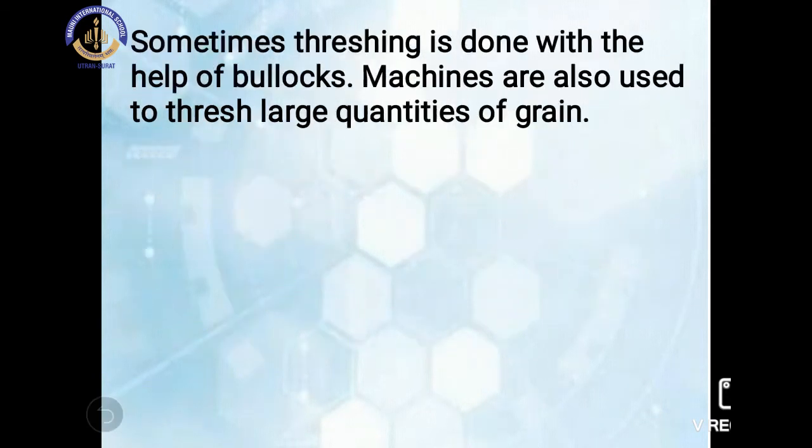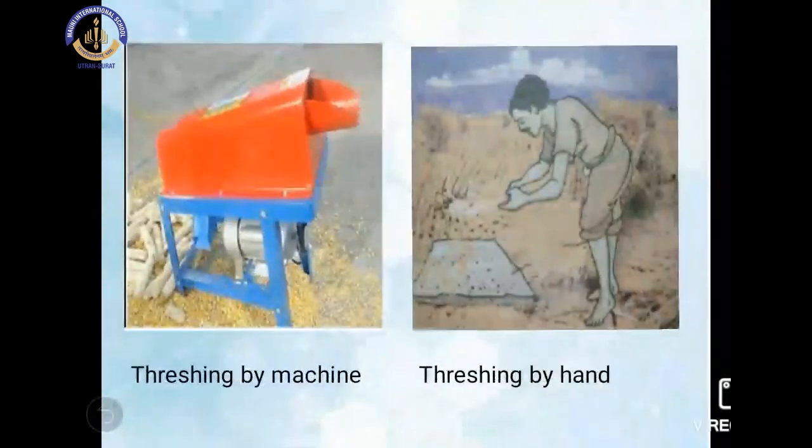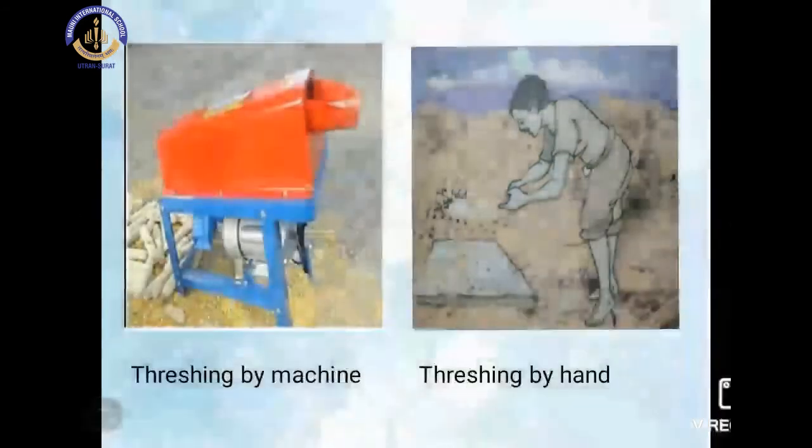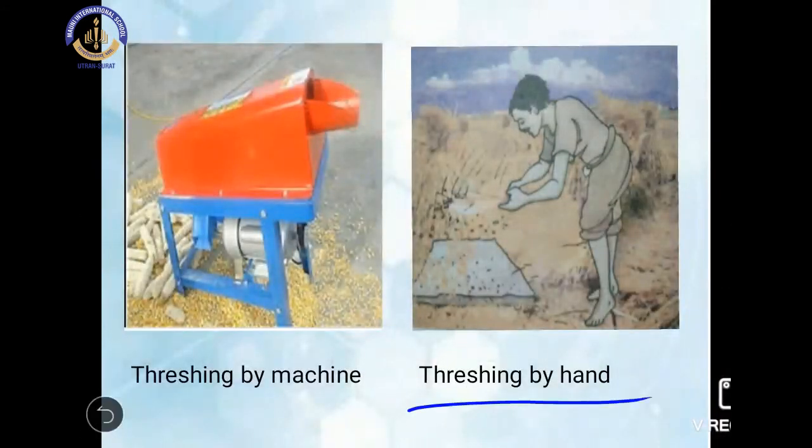Sometimes threshing is done with the help of bullocks. Machines are also used to thresh a large quantity of grain. In earlier times, as you can see in this picture, the threshing process was done by hand. The farmers did the threshing process by their hands. How could they do that?